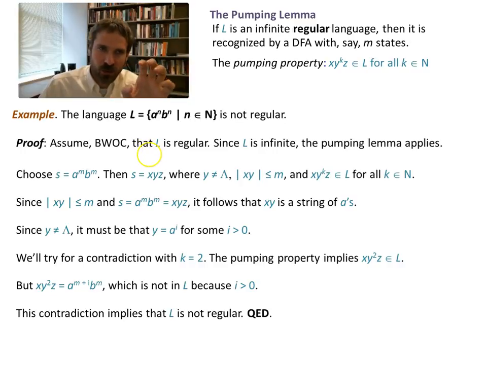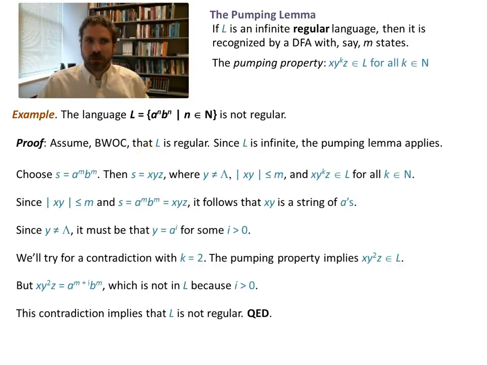where when you get to use your IP rule, we get to add a premise to the system. And that's exactly what you do. This is why contradiction proofs are so powerful, because we get to assume that L is regular. And now we get to use all the powers of regular languages. We get to just bring in all that stuff. Because it's infinite, the pumping lemma applies. It's an infinite regular language.